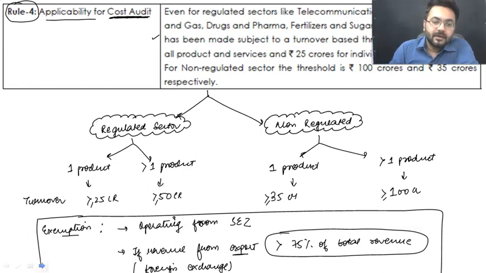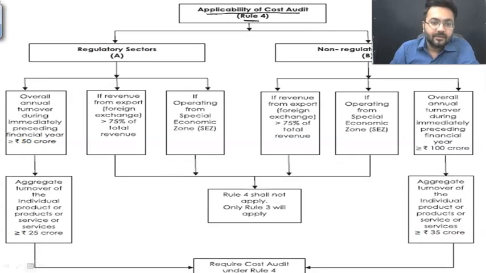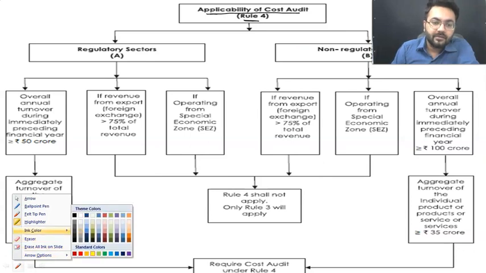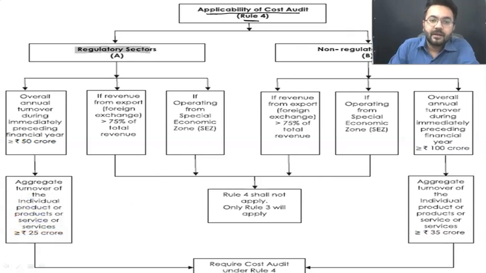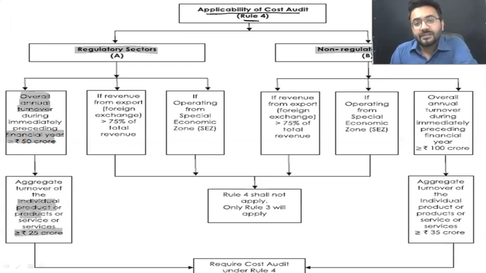Moving ahead, my dear students, and talking about the next part. Whatever we have covered so far, this is again a diagram which has been given over here, which is going to help you in your examination times. Regulated sectors and non-regulated sectors. See, now we have annual overall turnover during the preceding financial year, which is more than 50 crore rupees in regulated sectors, right? Or you have individual product annual turnover of goods and services. Sir, if they are manufacturing services, it's okay.